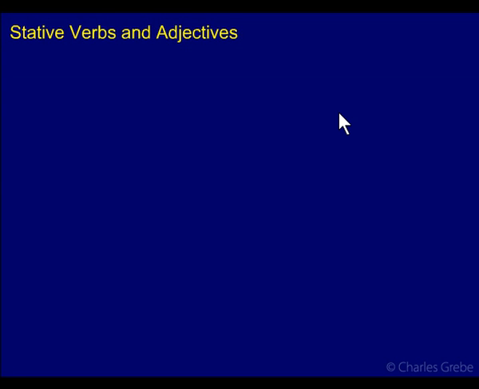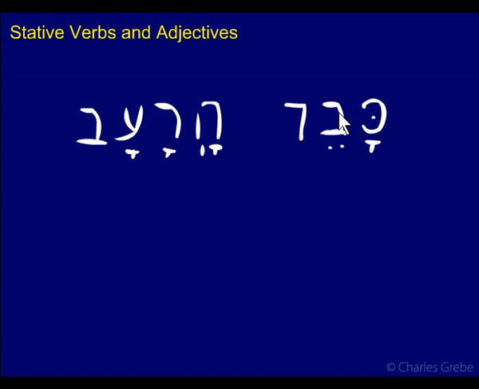So, as an example, did I write this before? Yes, okay. Kaved hara'av. Ra'av is famine, and kaved means heavy or important. So here this would be, the famine was heavy, let's say, or is heavy. Now, actually, this is ambiguous as to the form, not really as to the meaning. The famine was heavy. Let's take a look at why I say this is ambiguous as to what form this is here.